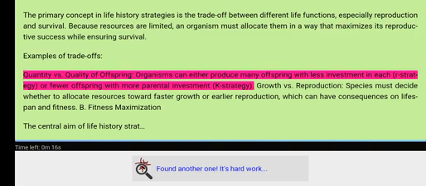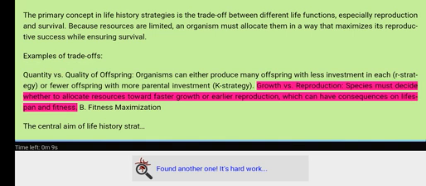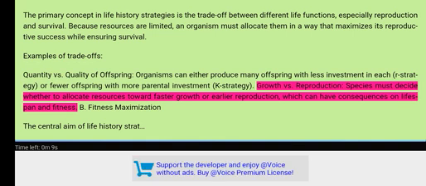Examples of trade-offs. Quantity versus quality of offspring. Organisms can either produce many offspring with less investment in each, the r strategy, or fewer offspring with more parental investment, the K strategy. Growth versus reproduction. Species must decide whether to allocate resources toward faster growth or earlier reproduction, which can have consequences on lifespan and fitness.